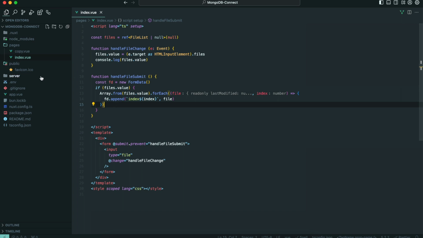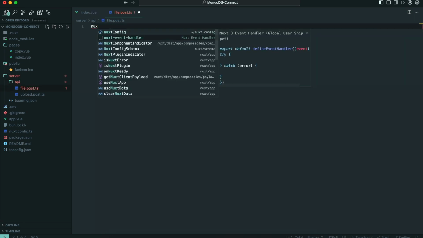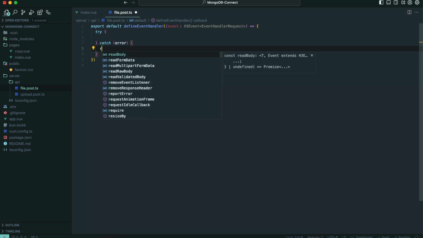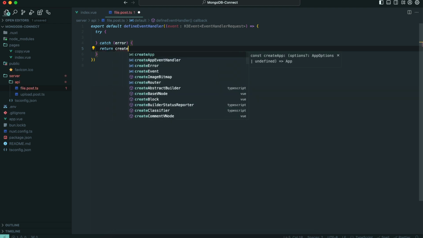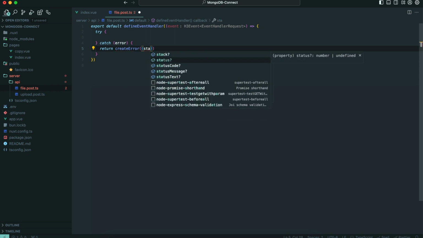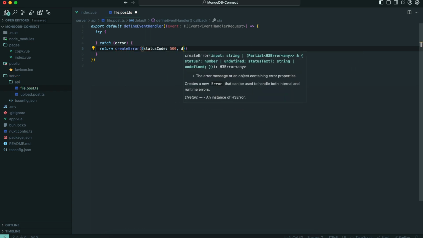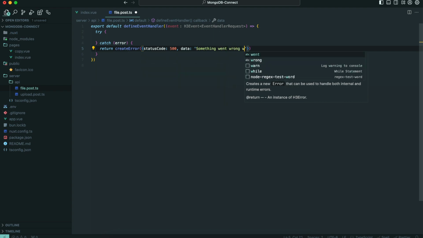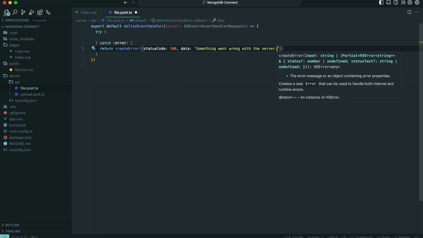After that, let's create our API, file.post.ts, with the event handler. Inside the event handler, let's return createError just in case there are errors: status code 500, data something went wrong with the server.